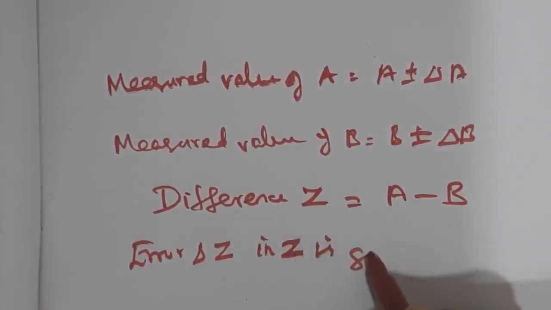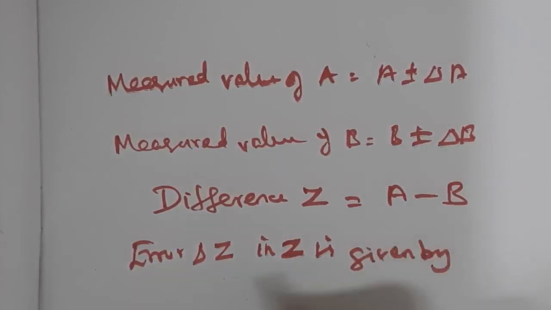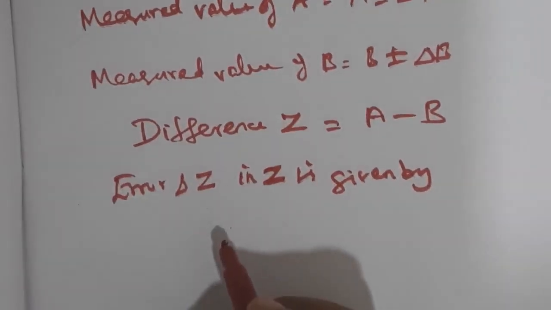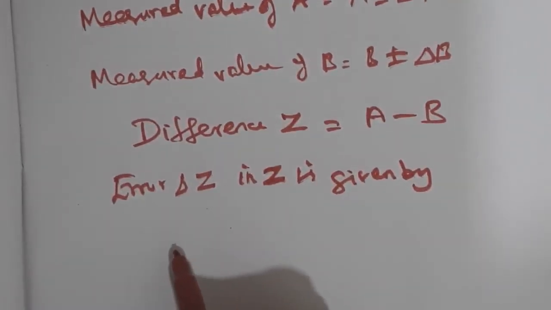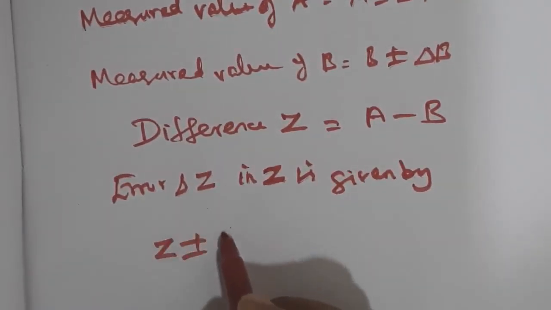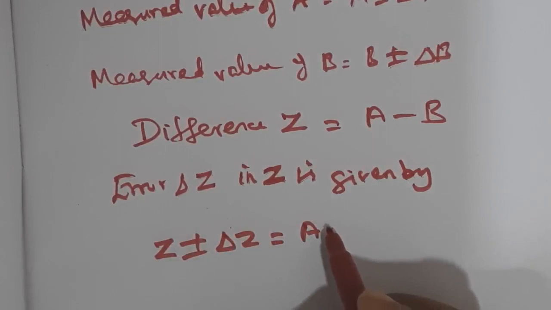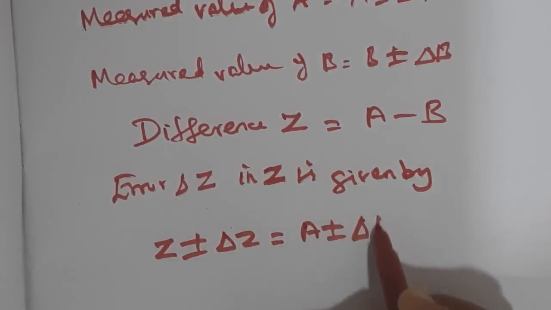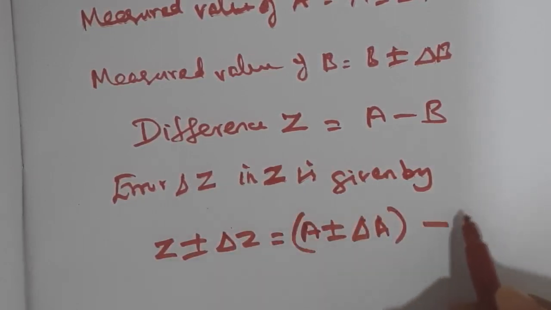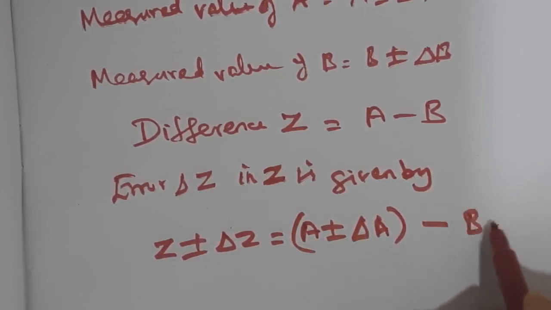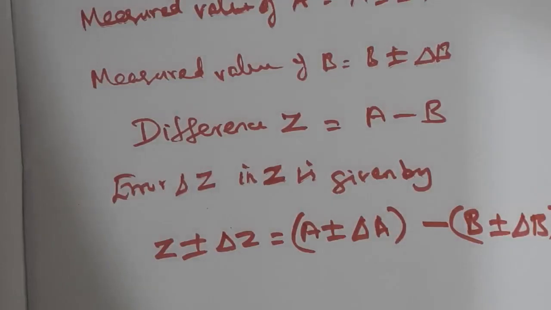The error delta Z in Z is given by Z plus or minus delta Z, which is equal to A minus B. So we have to write A plus or minus delta A minus B plus or minus delta B. Clear?